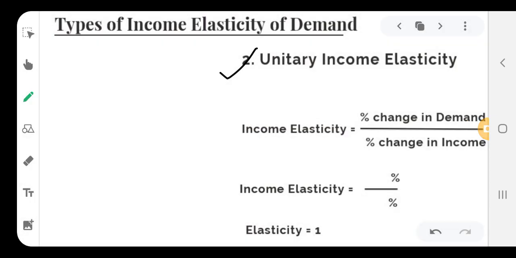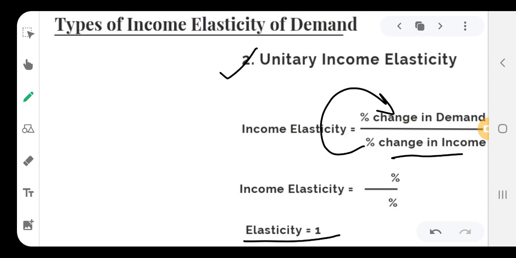In case of unitary income elasticity, the percentage change in income will bring the same percentage change in demand. That is, the proportionate change in income will bring the same proportionate change in demand. In that case, the income elasticity is unity. It means the answer of the elasticity comes to 1.